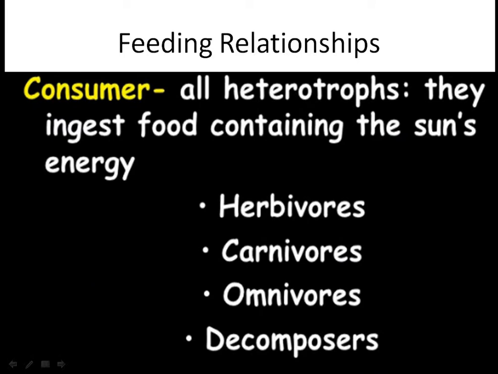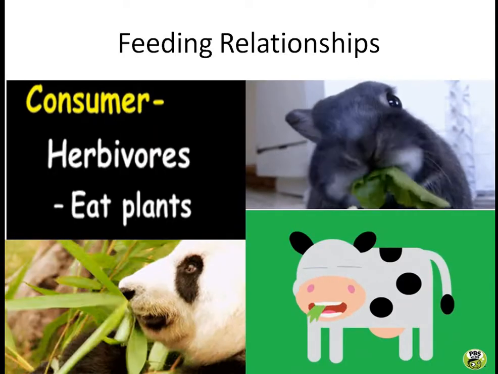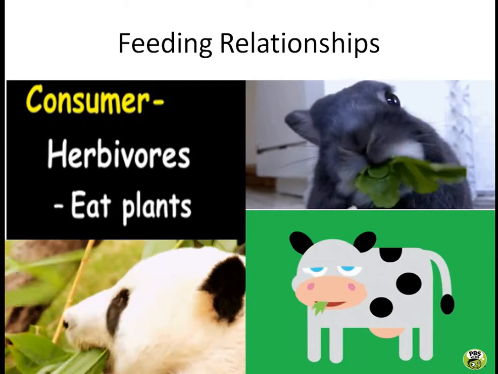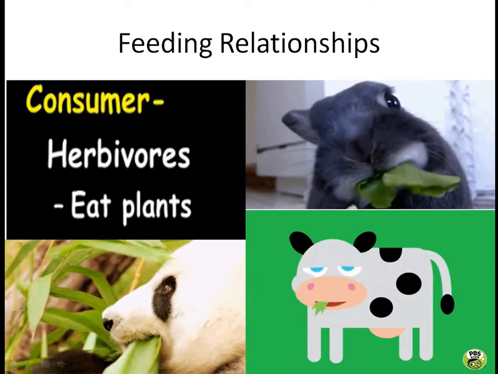Next are the consumers. These are all heterotrophs. They ingest ready-made complex food that is coming from the producers. These consumers can be herbivores, carnivores, omnivores, and decomposers. The first consumers that we are looking into are herbivores. These are the animals or organisms that rely on plants.